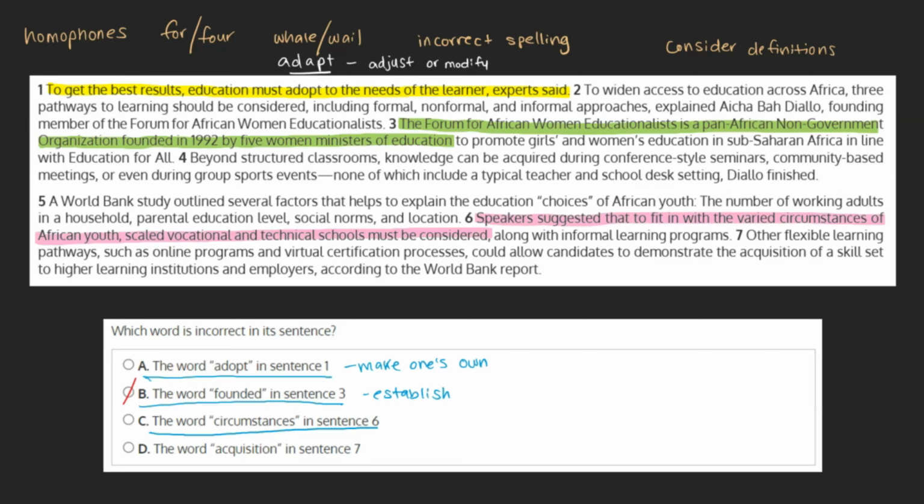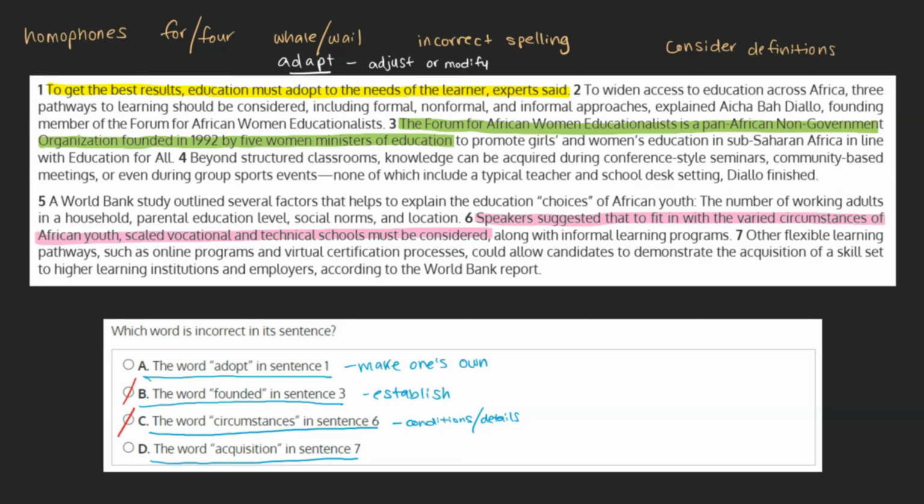Speakers suggested that to fit in with the varied circumstances of African youth, scaled vocational and technical schools must be considered. Circumstances refers to conditions or details. We see this reflected in the text, as the previous sentence outlined different conditions that the African youth are raised in. Based on this, we can see this is an appropriate usage, and this choice can be marked as incorrect.